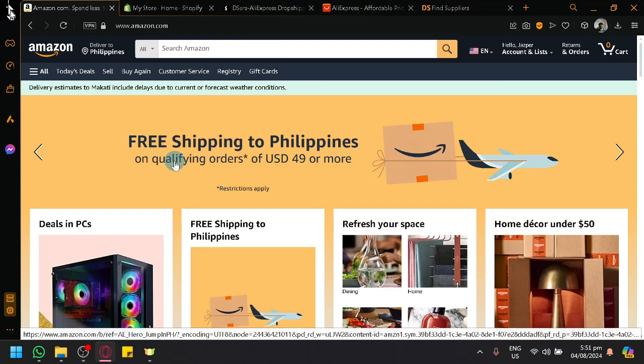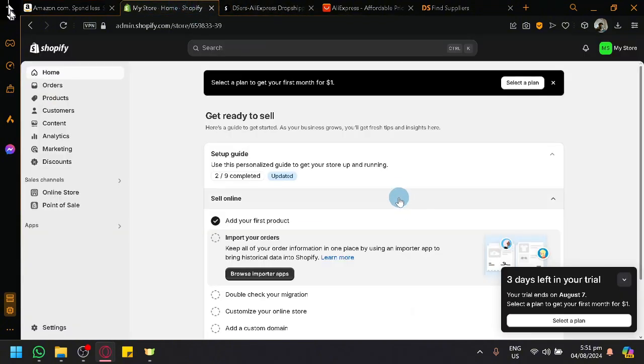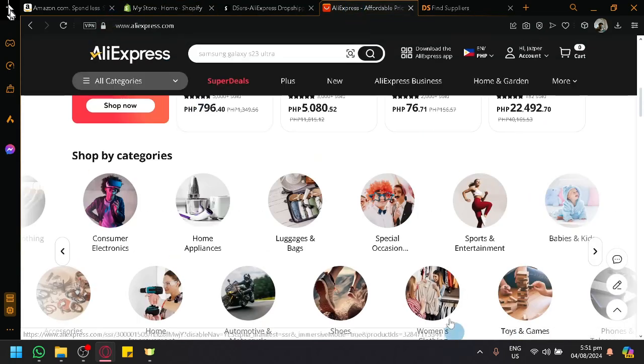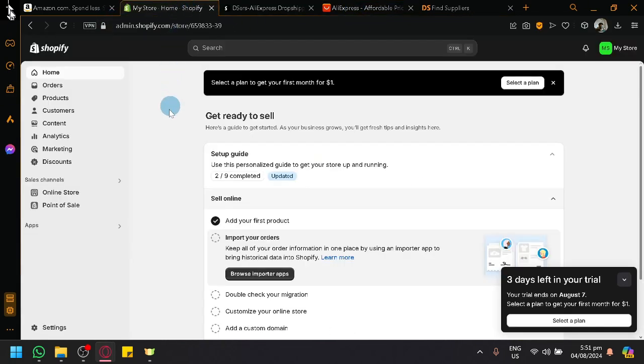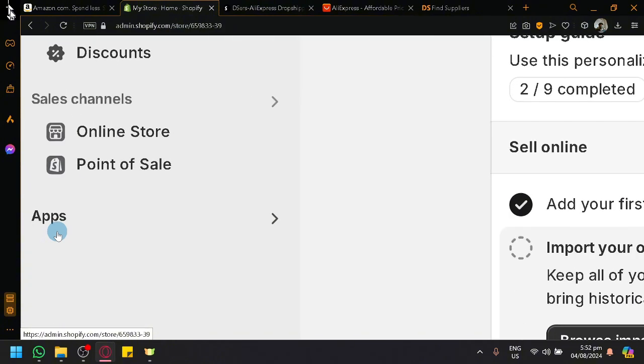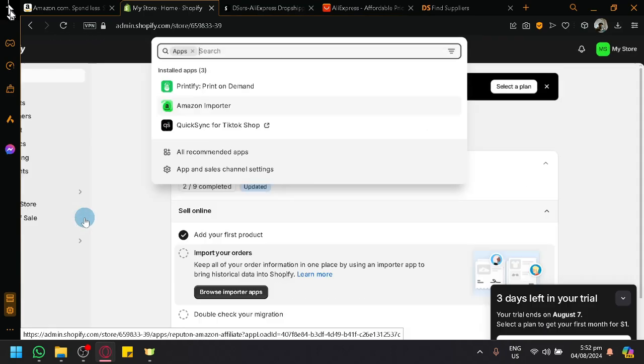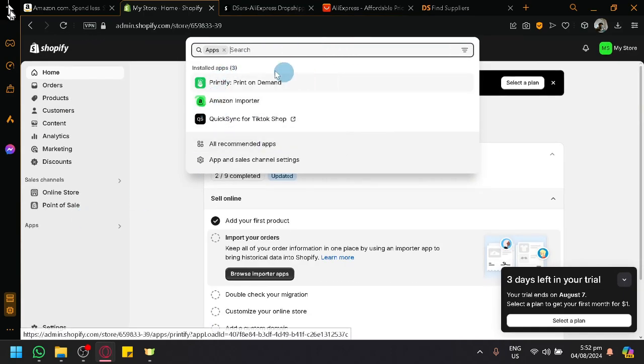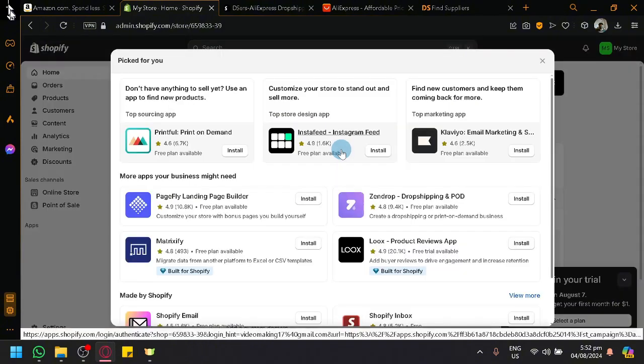So over here in the Shopify store, what we're first going to do is connect AliExpress to our Shopify store. To do that, you're simply going to navigate over here on the left side. We have apps. Simply select this, and a pop-up of Picked for You will appear, which is recommended apps, as you can see.